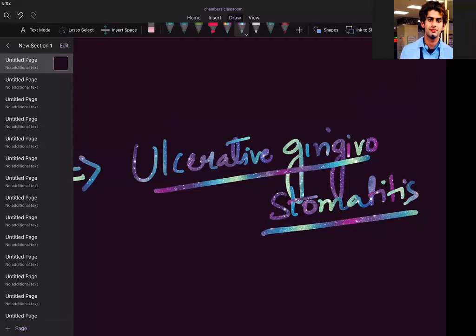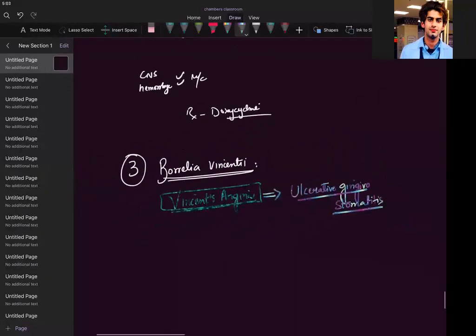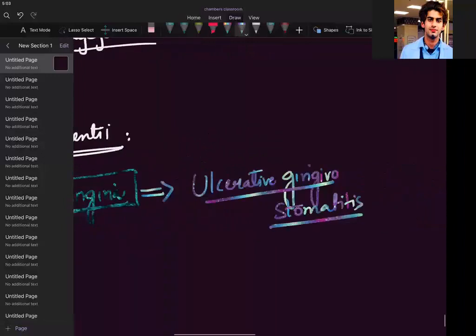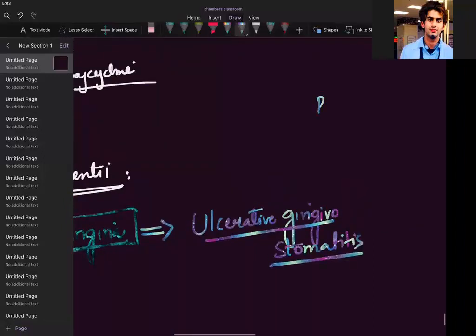So it causes that. By the way, who caused Ludwig's angina? See, he will confuse you in the exam. There is another term, Ludwig's. Ludwig's angina was caused by Streptococcus pyogenes. Remember that.